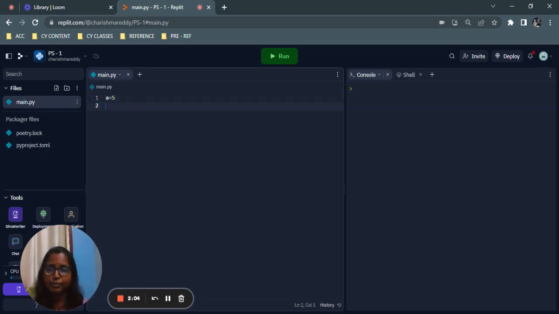I'm storing the value 5 in a, and I'm trying to print it. Print is the main keyword you use in Python, and without print you get nothing in the output. Even if you write 1,000 lines of code, you would still get nothing, right? For any function that you use in Python, the brackets are mandatory. It could be any keyword, but if it's a function, the brackets are mandatory. I want to see the value of a, so I'm printing a. I'm running it right now. Yep, there we go. We have got 5.